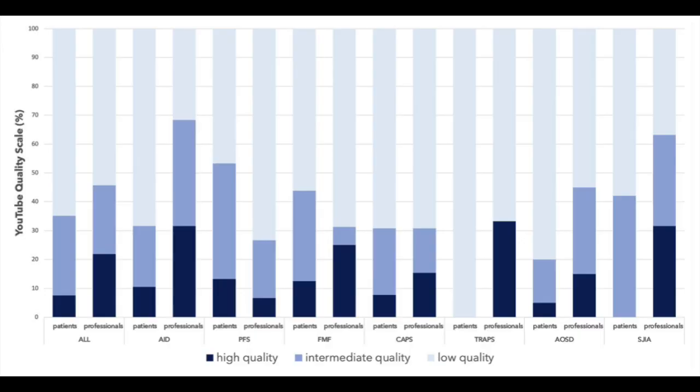So the large amount of light colour at the top of every bar in this chart represents low quality, and the dark colour at the bottom represents high quality. Each autoinflammatory category is still separated into the target audiences of either patients or professionals. Look at those poor TRAPS patients. I'm not sure how 3 videos can be meaningfully represented in this way, but the message is clear. The quality of YouTube videos for autoinflammatory diseases across their 7 categories is not high.